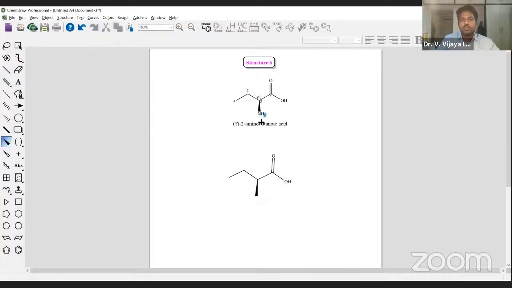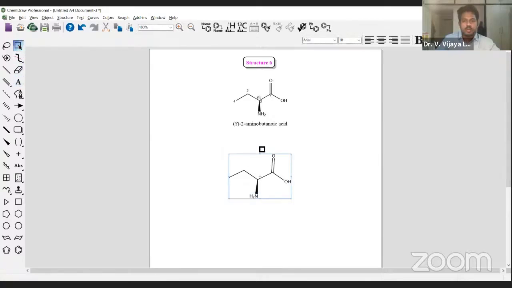What you need to add here is NH2. You know how to add letters and groups, again the same way, text tool, and put it over here: NH2. So this is how you can add the thick wedge bond and the letters and single bonds and double bonds.